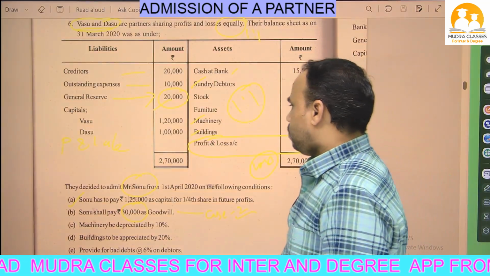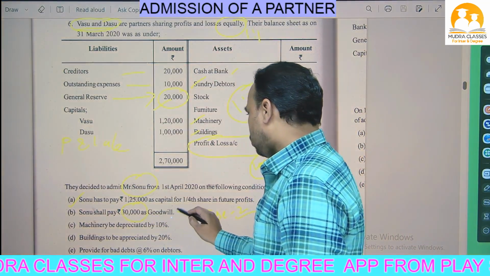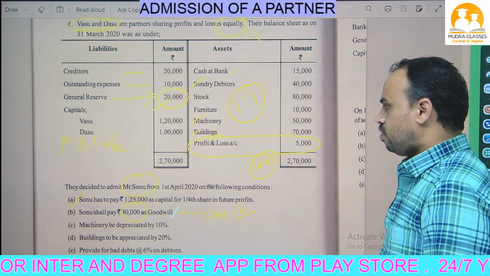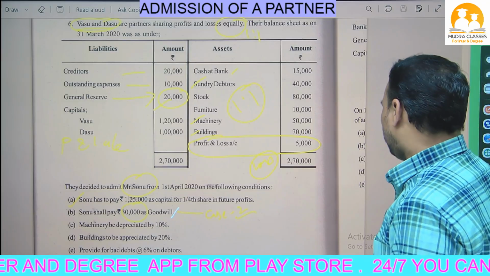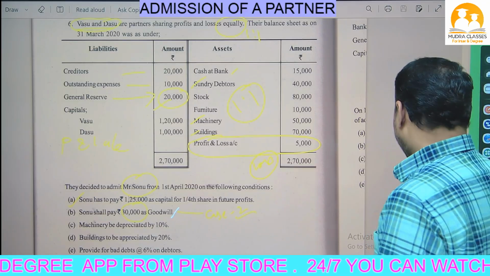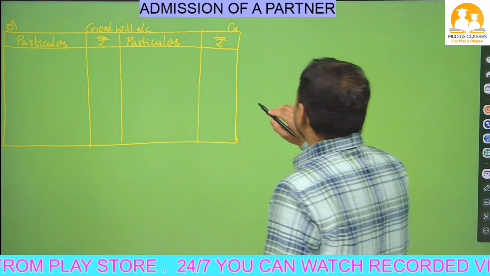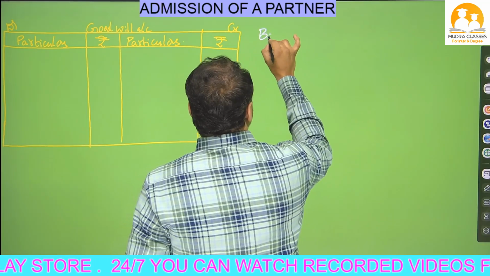So adjustment number 2, what is given? Sonu shall pay 30,000 as goodwill. This is case 2, beta. When a new partner brings cash into the business for goodwill, that is case 2. So 2 journal entries will come for this. What is the first journal entry? I will write here.